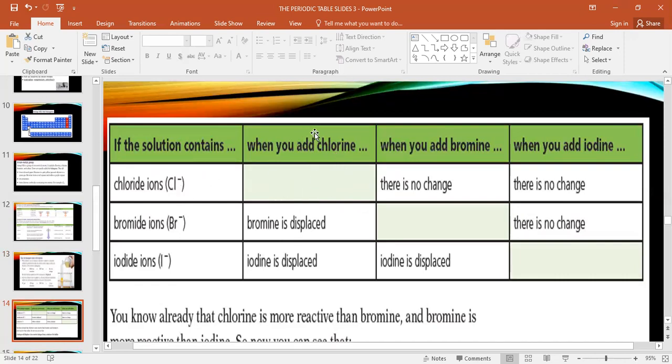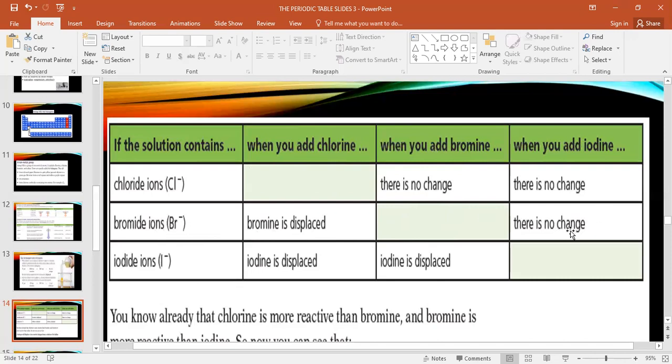Nothing. What happened when chlorine was added into bromide? There is a reaction. That's it. You can write bromine is displaced. What happened when you add bromine into bromide? Nothing. What happened when you add iodine into bromide? No change. Did you understand now?